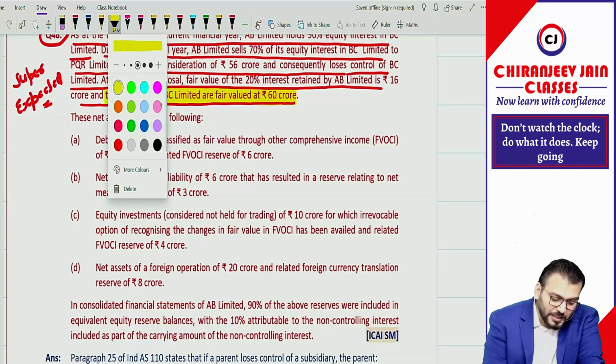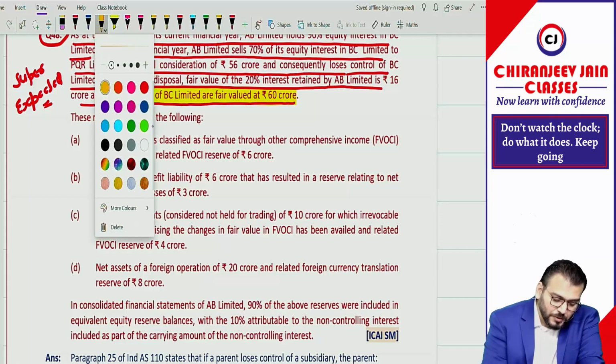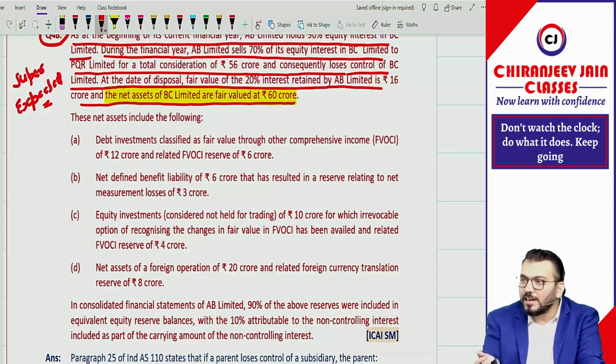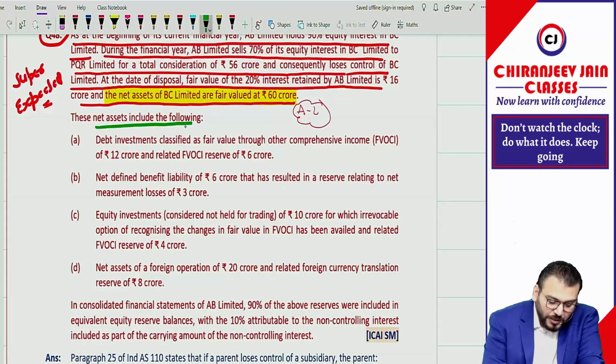So when I am saying net asset, it means what? Asset minus liability. So when I am saying include, what assets have been considered and what liabilities have been considered to find out that net asset? Net asset means asset minus liability.